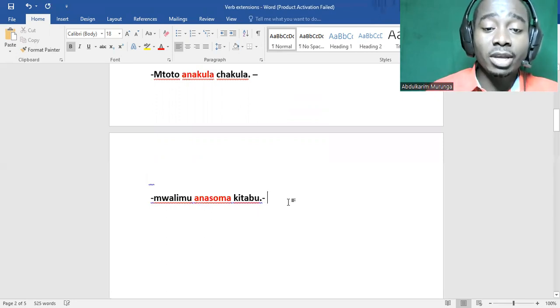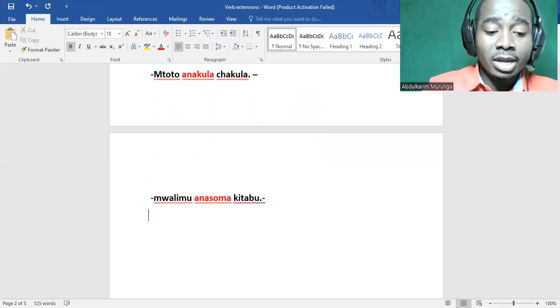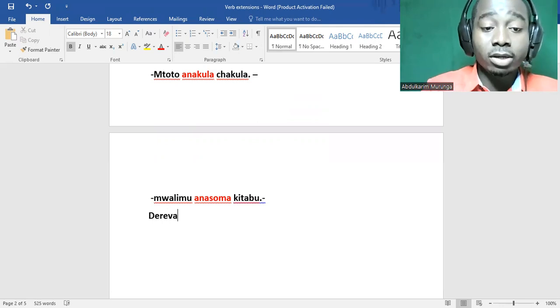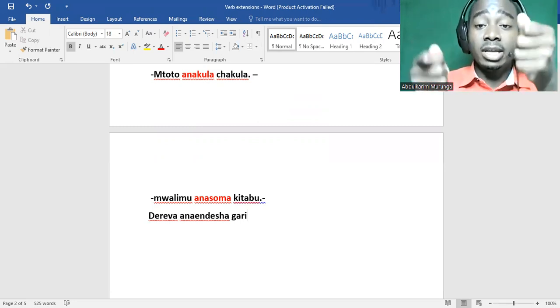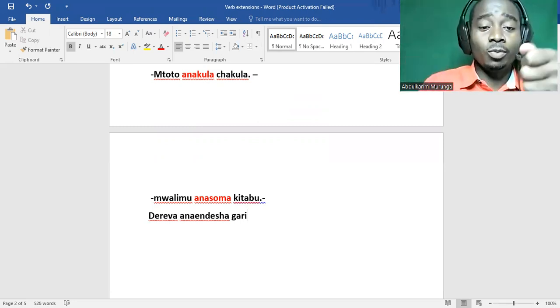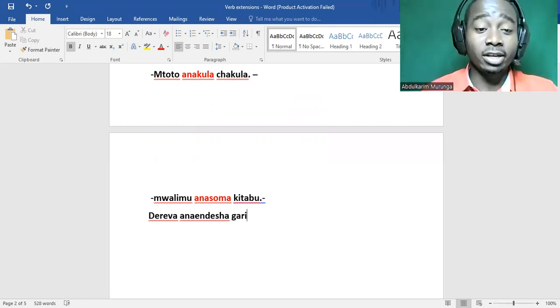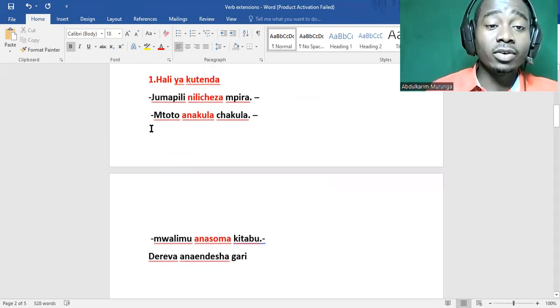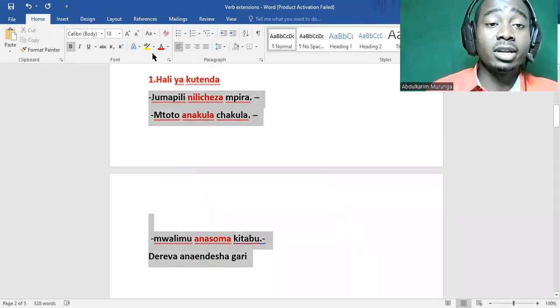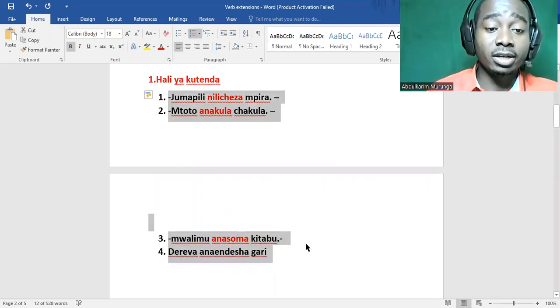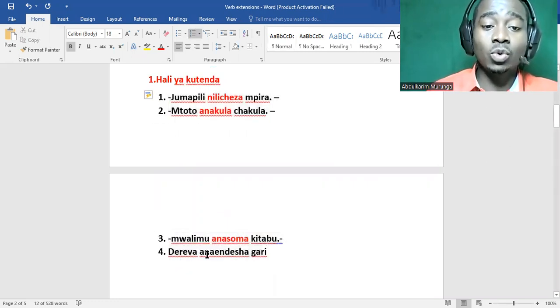We have another example here. Dereva anaendesha gari. Sawa, dereva anaendesha gari. Vum, vum, vum, vum. Anaendesha gari. Okay. So the verb is kuendesha. In the present tense, we just say anaendesha gari.